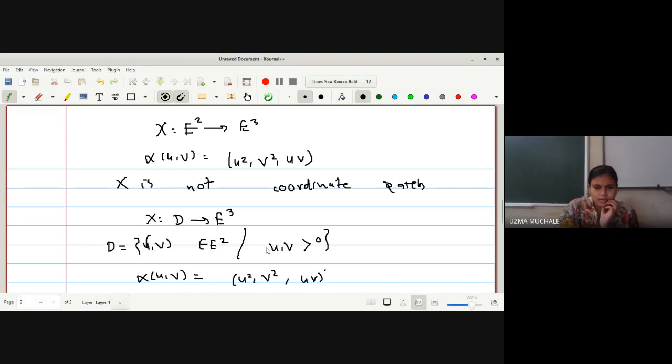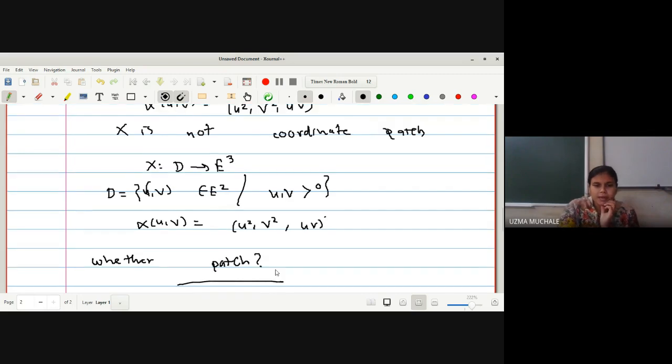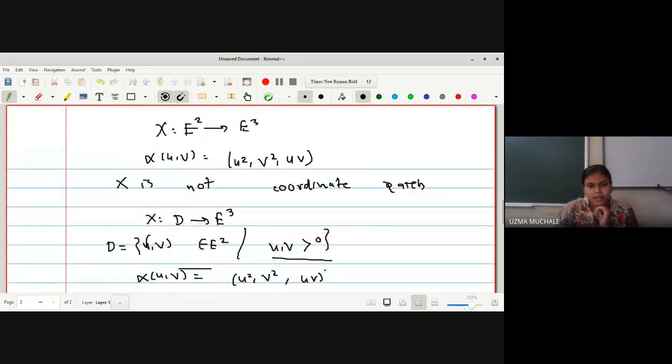So what you have to find out is whether the mapping is a patch or not. Obviously it will be a patch, because here we have changed the domain: u and v are both strictly greater than 0. Instead of E2 we have a mapping on D, on the condition that u and v have values strictly greater than 0.